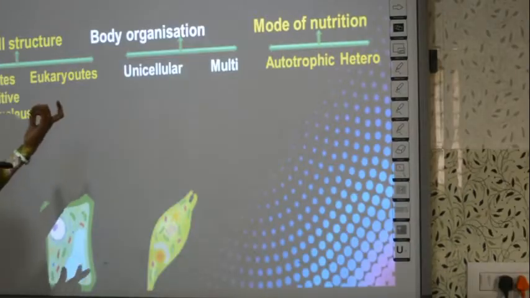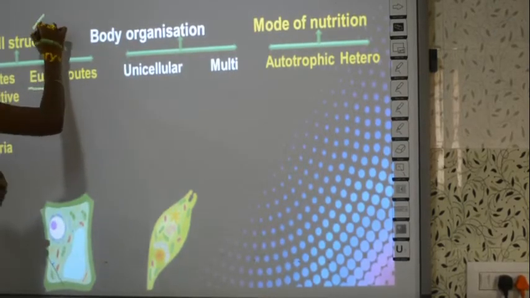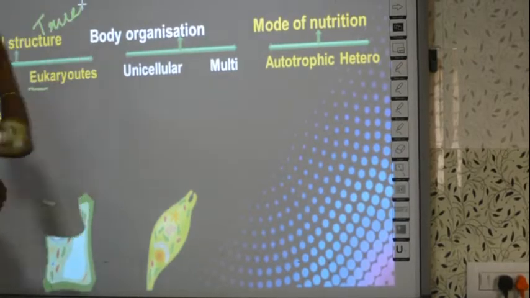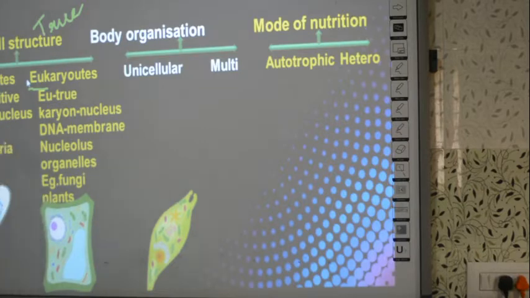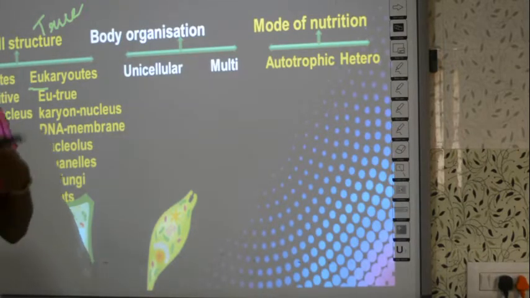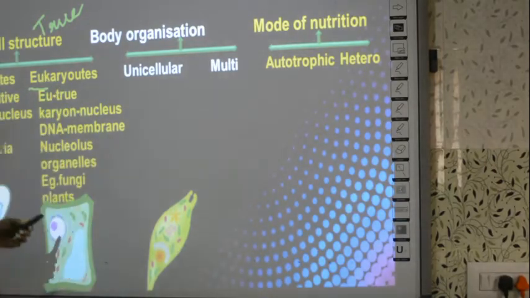Then what is eukaryotes? Eu means true. What is eu? True. And karyon, again, is nucleus. So eukaryotes have a true nucleus. What is a true nucleus or a false nucleus? In the case of prokaryotes, I told you, you have only DNA as the nucleic material or genetic material. But in this case, you will have a nucleus.